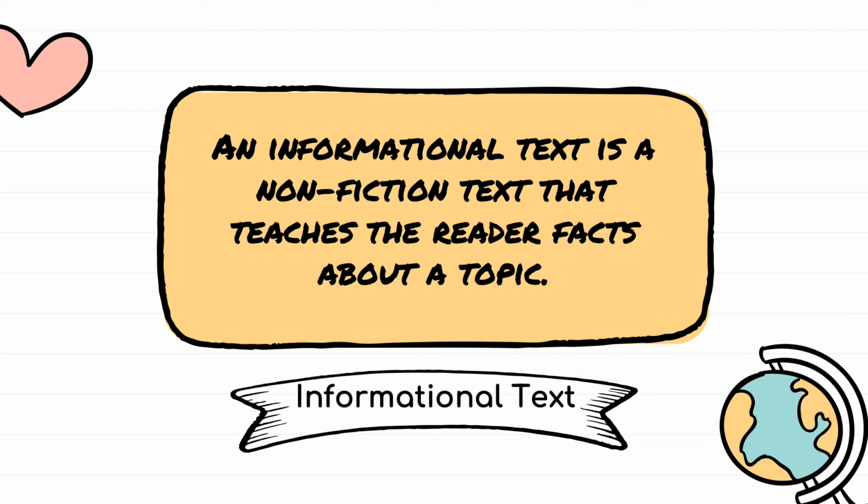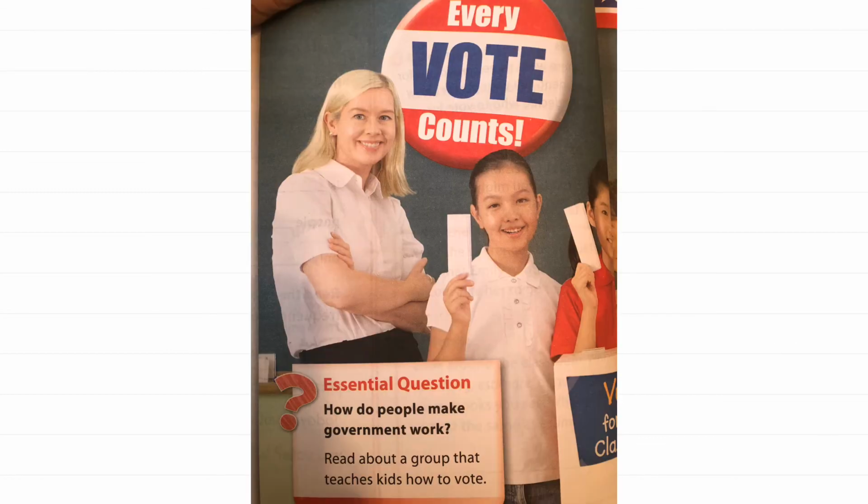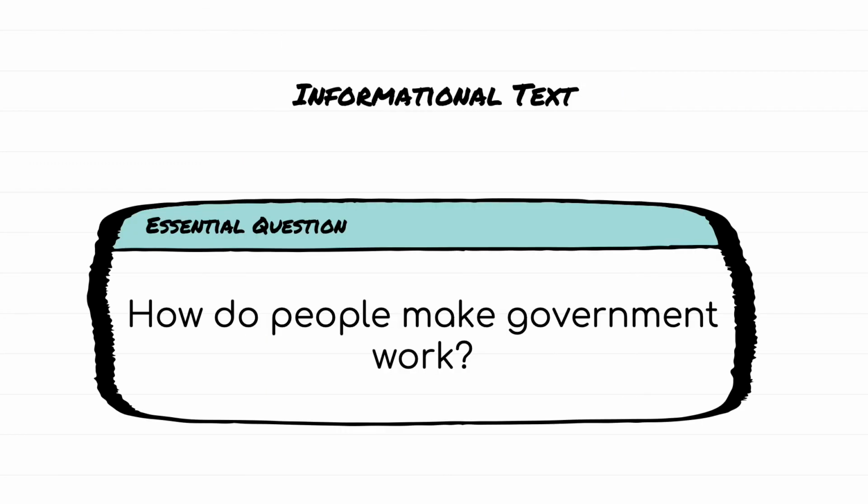Group 2 will be reading an informational text. An informational text is a nonfiction text that teaches the reader facts about a topic. The story they will be reading is called Every Vote Counts. The essential question for this text is, how do people make government work? Remember, government is the manner of controlling and regulating a nation.